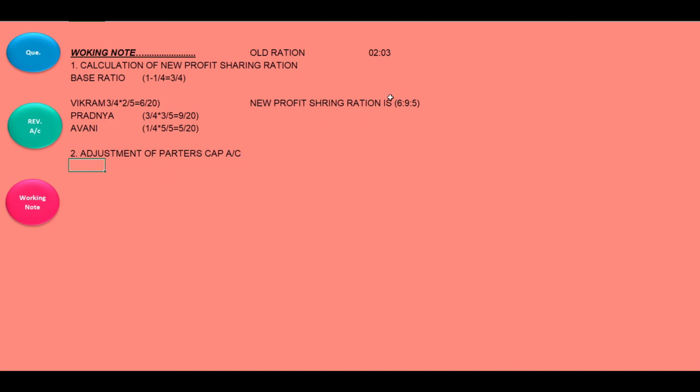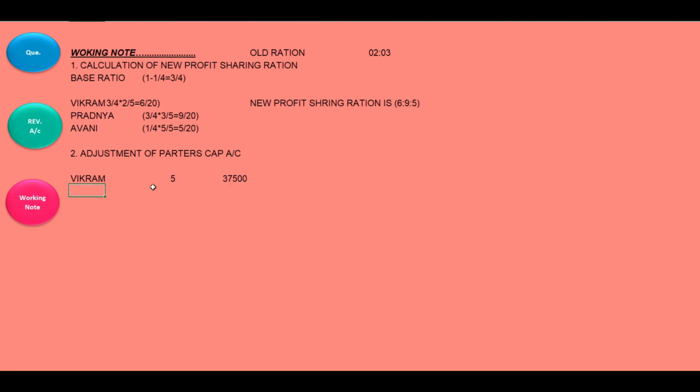See, this is the new ratio and this is the old ratio, right? We'll do Vikram first. How to calculate Vikram's capital in the new profit sharing ratio? What is the share of the new partner? The new partner's share is 5, and his capital is 37,500.